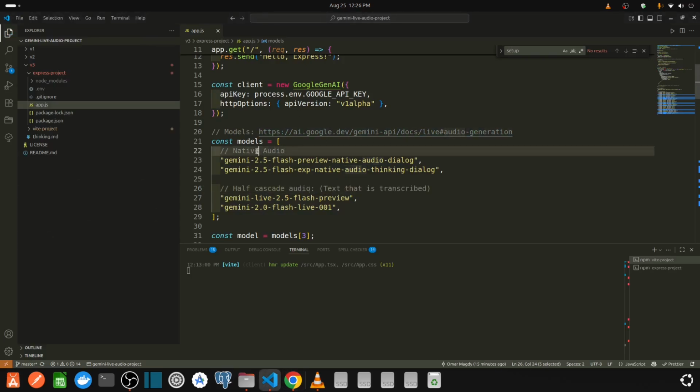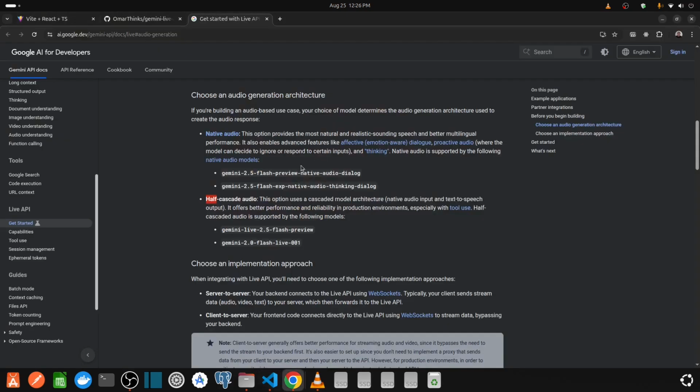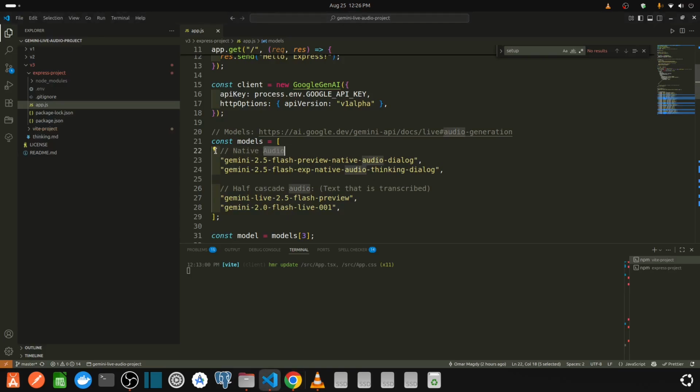So the native audio, I think it looks at the audio itself, but half cascade audio, I think it goes through some kind of process. This is natural and realistic, with better multilingual support. I think it talks with audio itself, but this one I think it takes it to transcription.